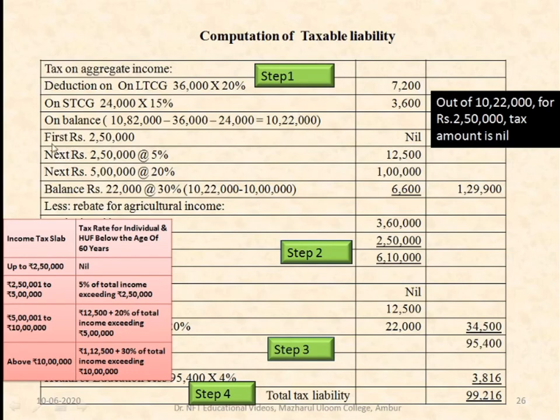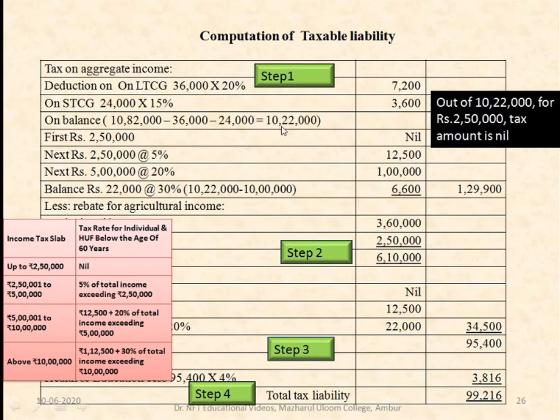For this 10,22,000, as usual we apply the income tax slab rates. Up to 2,50,000 the tax is nil. For the next 2,50,000 it is 5%, so 12,500. For the next 5 lakhs it is 20%, so 5 lakh into 20% is 1 lakh.